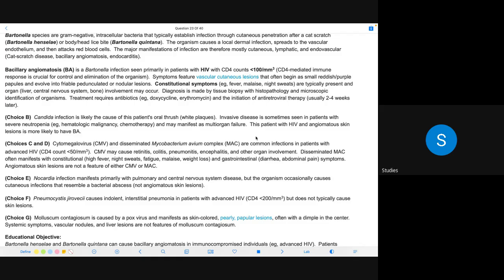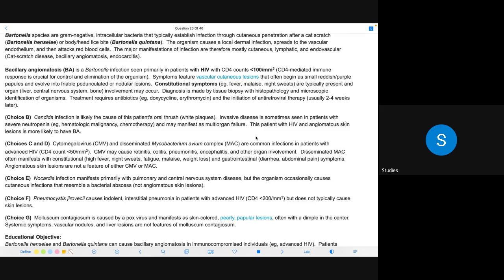Bacillary angiomatosis is a Bartonella infection seen primarily in patients with HIV with CD4 counts of less than 100 per mm³. CD4 mediated immune response is crucial for control and elimination of the organism. Symptoms feature vascular cutaneous lesions that often begin as small reddish purple papule and evolve into friable pedunculated or nodular lesions.